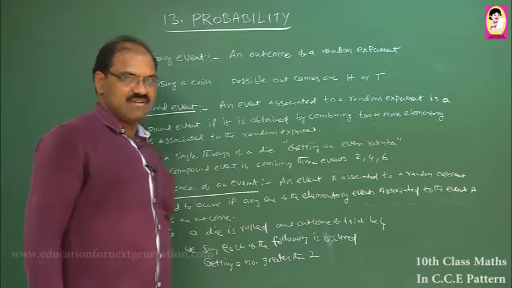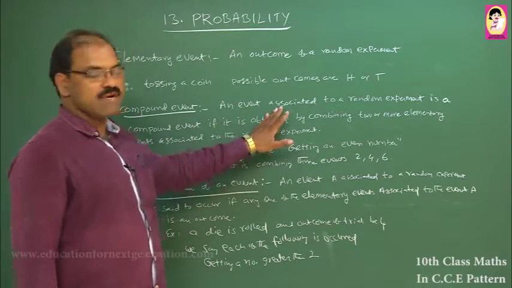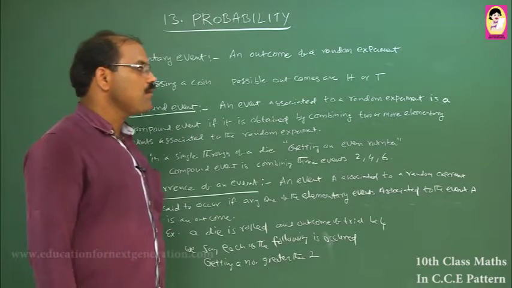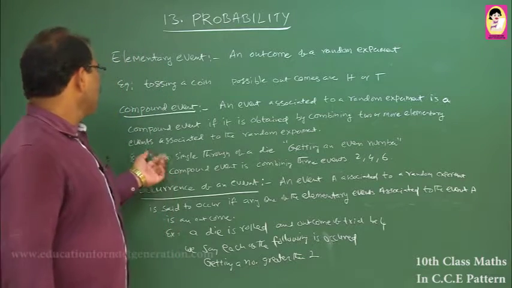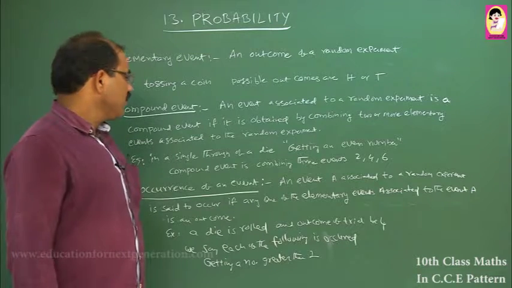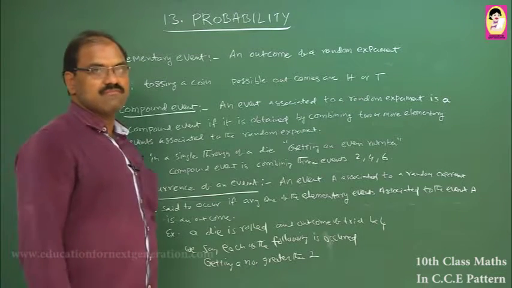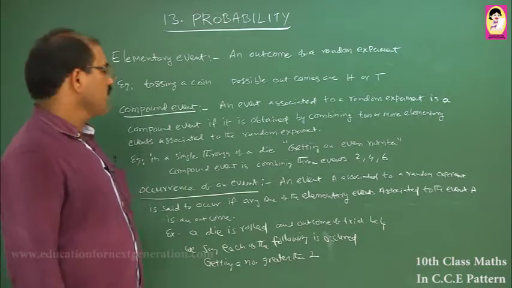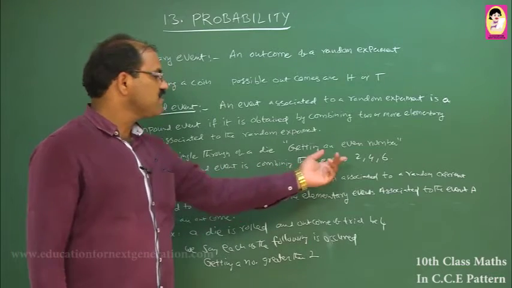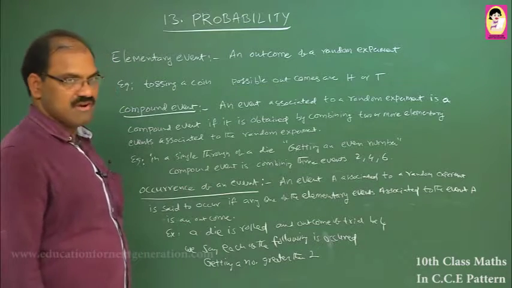And next is compound event. What is a compound event? This is an event associated with the random experiment. We say it is a compound event if you combine two or more elementary events associated with the random experiment. For example, a single die is thrown and an even number is obtained. The possible even numbers if you throw a die are 2, 4 or 6. So the compound event here combines these three events, 2, 4 or 6. This is called the compound event.